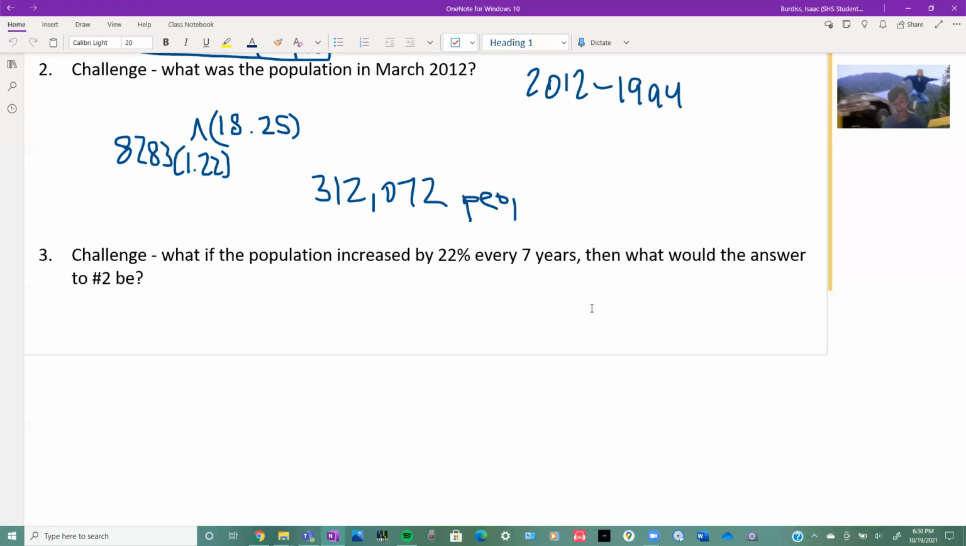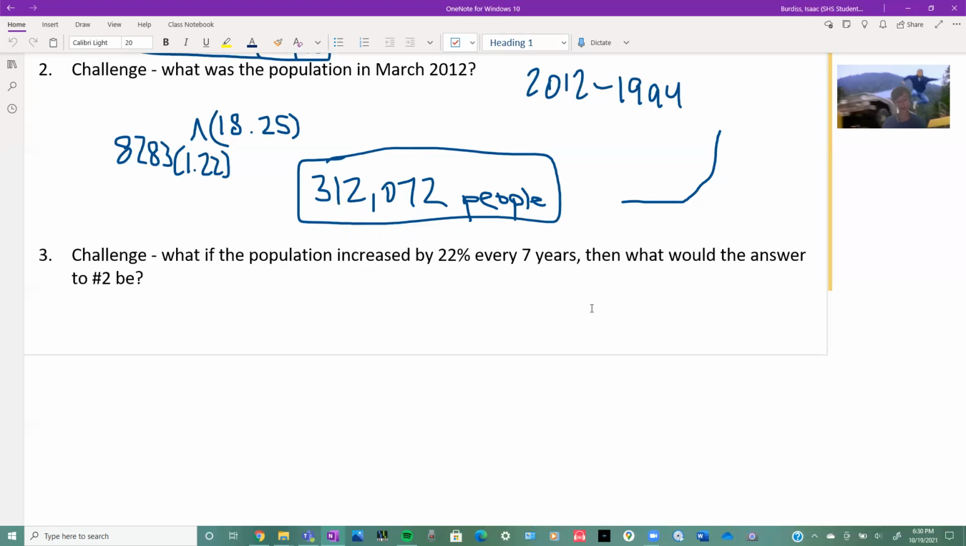So you can see that the population, this is why this is an exponential function. Look at how much it increased in just 9 years. It more than tripled. That's what those functions do. If you look at the graph, they start out going slow and then they go crazy.